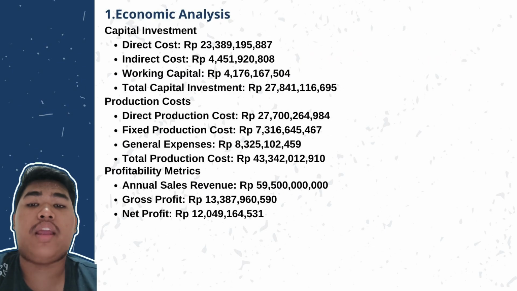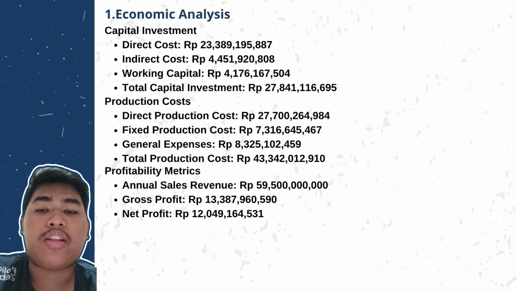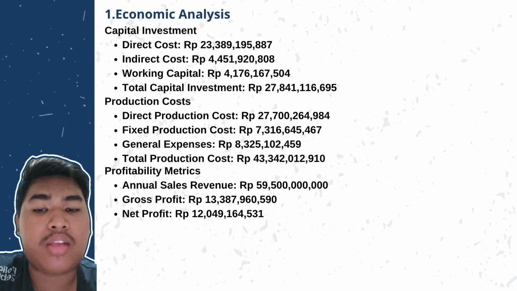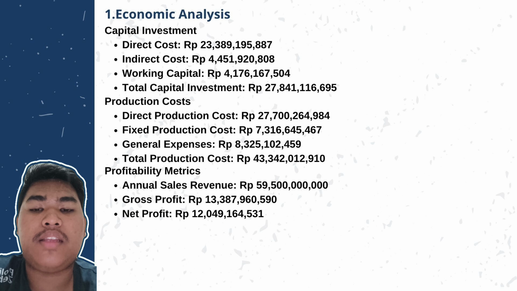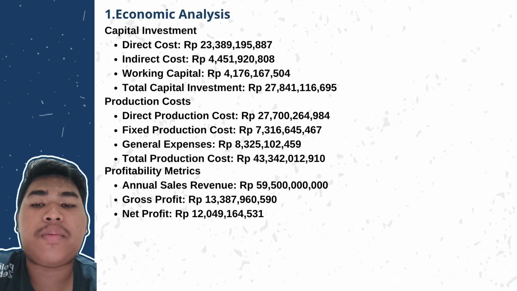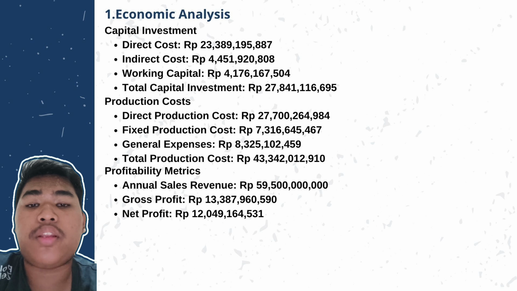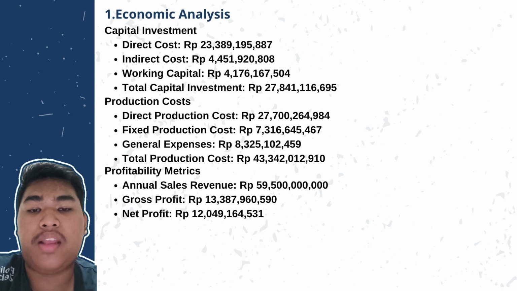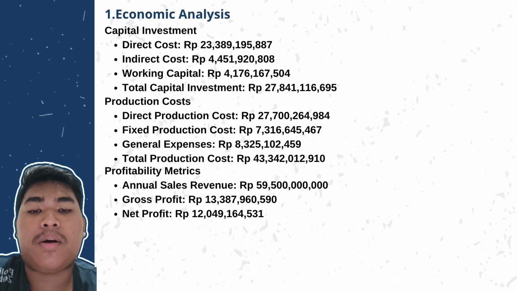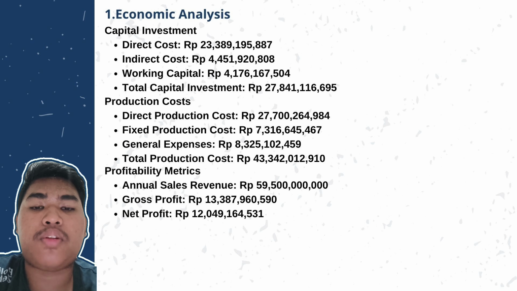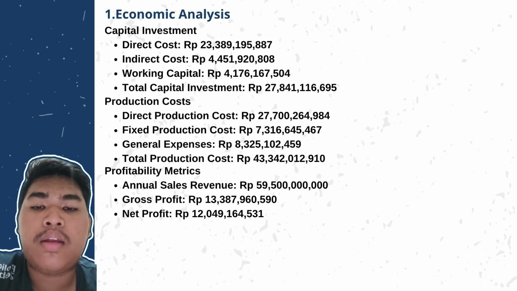Okay, let's get into the economic analysis. The economic analysis explains the capital investment, the production cost, and the profitability metrics. In the capital investment, the direct cost is about 23 billion rupiahs, and the indirect cost is about 4 billion rupiahs. The working capital costs about 4 billion rupiahs, and the total capital investment is about 27 billion rupiahs.